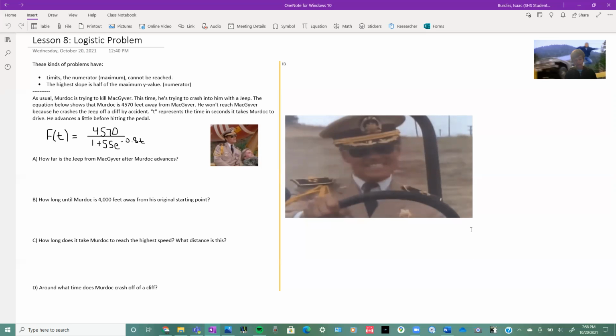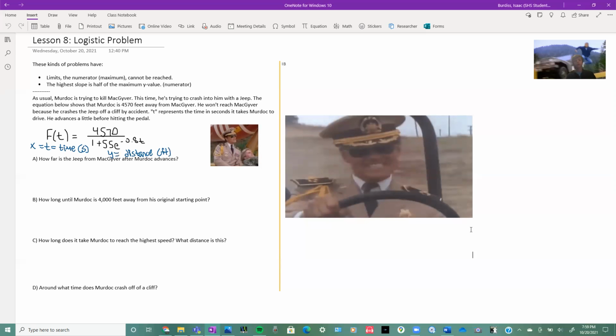Let's go ahead and write this down so that we understand what this is about. Our X values are really our T, and that is time, and the units for that are seconds. And then our Y value is distance, and that is in feet.